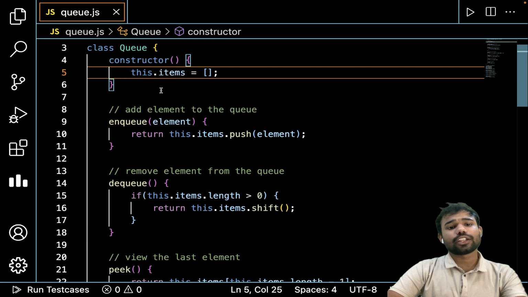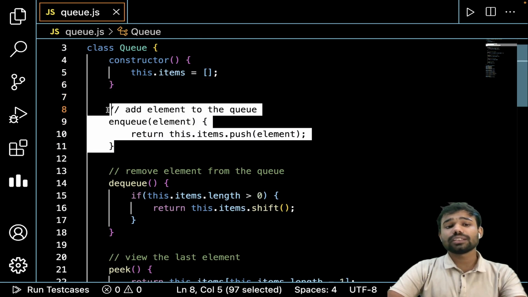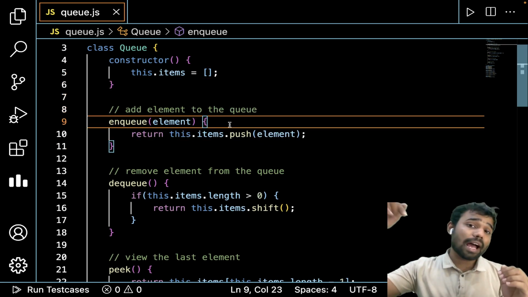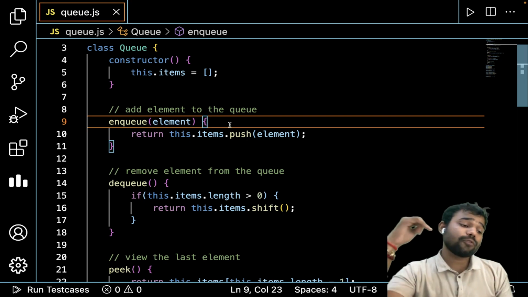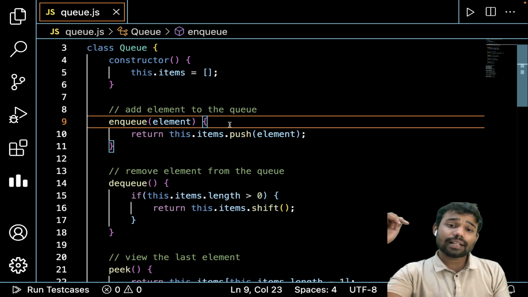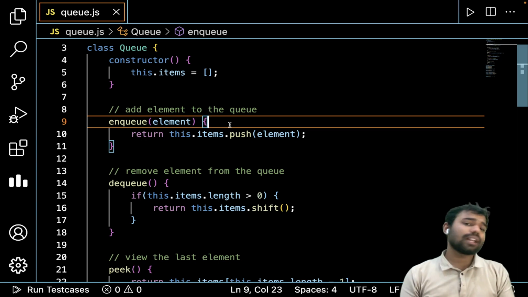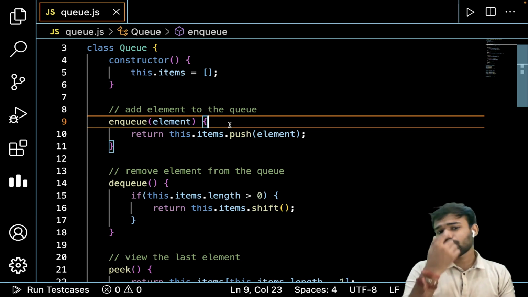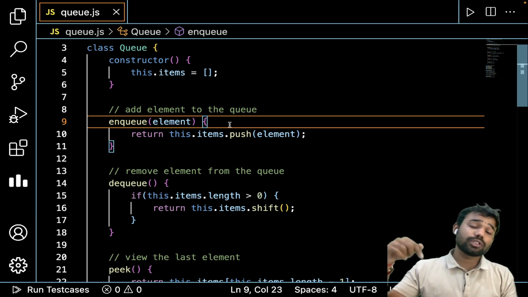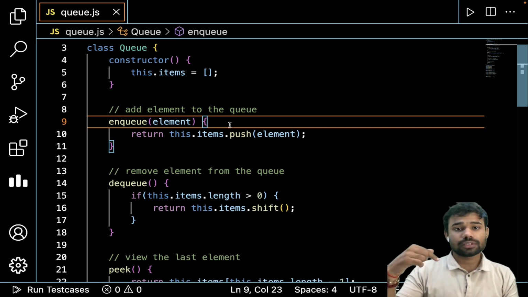Now the first function is the enqueue function. Enqueue means adding an element at the back of the queue. If we are adding an element at the back of the queue, that directly means we are pushing an element in the array. So you can simply write this.items.push(element). Whatever element we want to enqueue, we just push it in the array given to us, which is items.